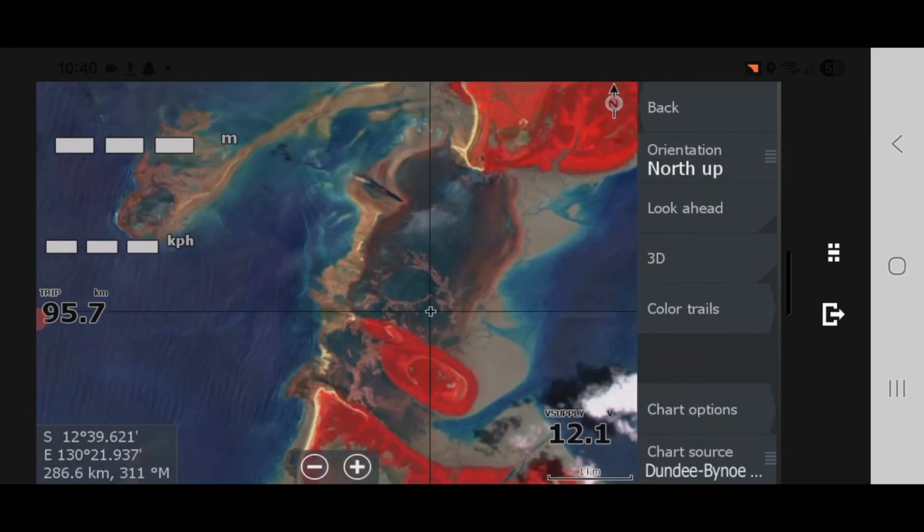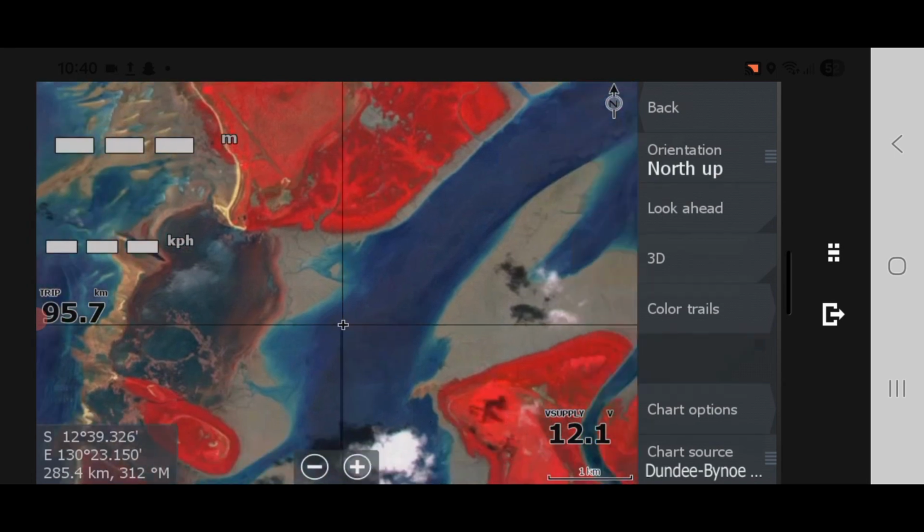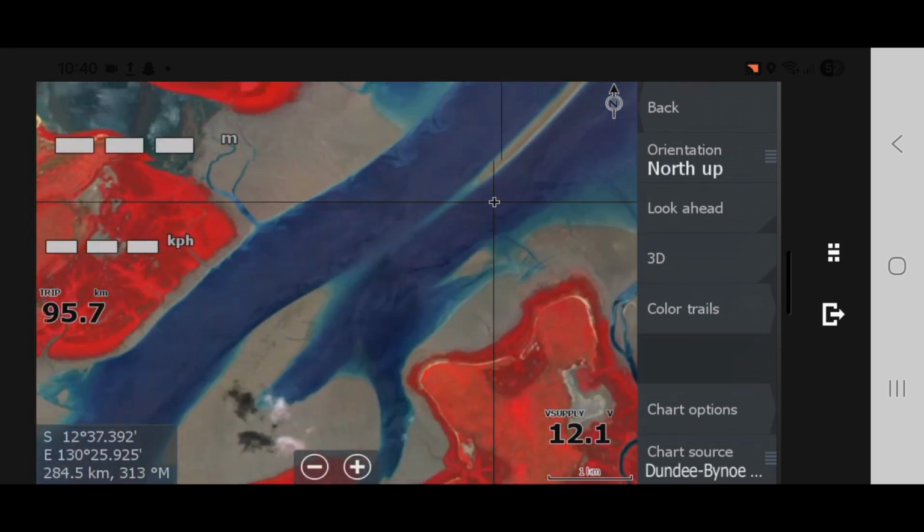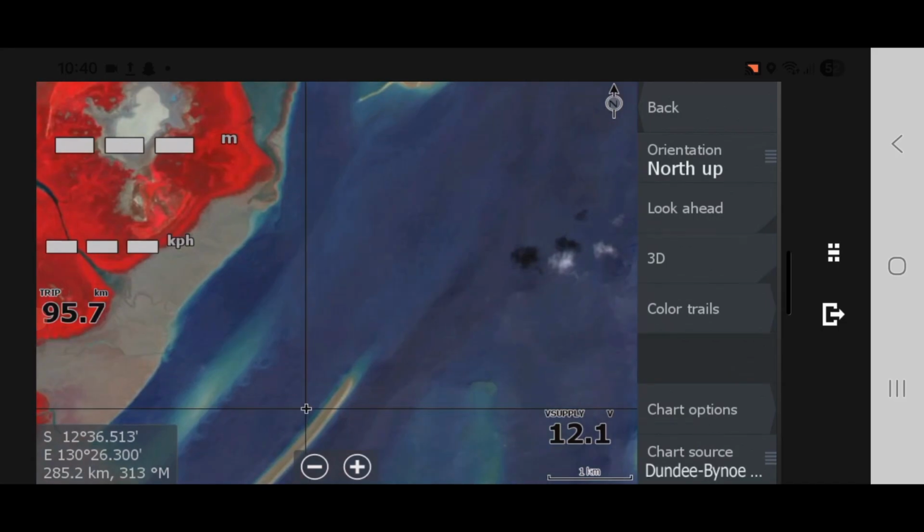This map actually goes all the way to Buffalo Creek, Howard River, but there is too much cloud cover over the Darwin waterways, so it's not for that purpose.